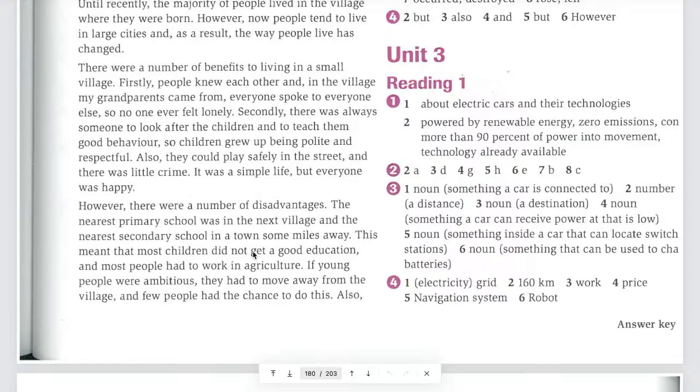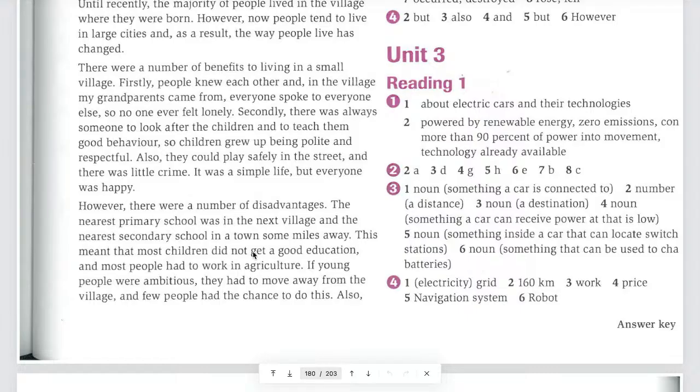And also most people had to work in agriculture. You know agriculture? Farming. So those are the disadvantages. Okay, so you can mention here disadvantages like, number 1, did not get a good education.